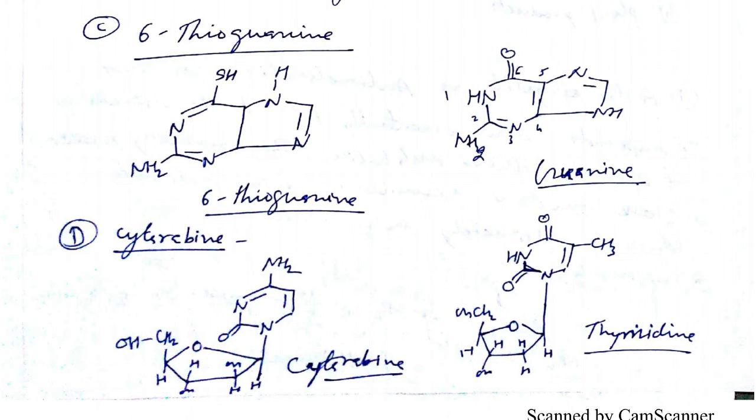So that is thioguanine, and its structure resembles guanine. Similar to 6-mercaptopurine, 6-thioguanine may also incorporate in place of guanine in DNA synthesis, or you can say DNA will not be synthesized, because thioguanine is not a natural component for DNA synthesis. So these are the antimetabolites. Thioguanine is the antimetabolite of guanine, and DNA will not be synthesized. The cancerous cells' DNA will not be synthesized, so the cells will not grow.